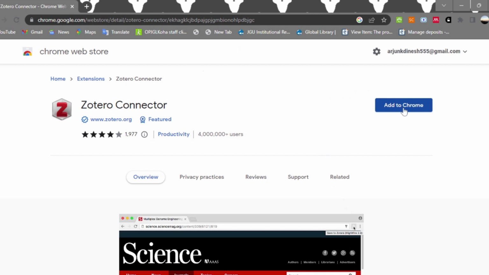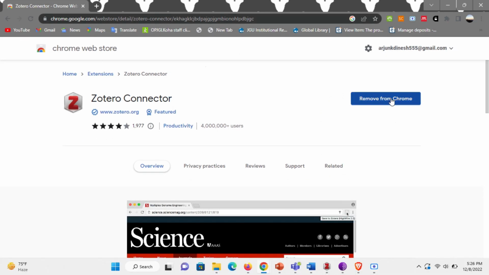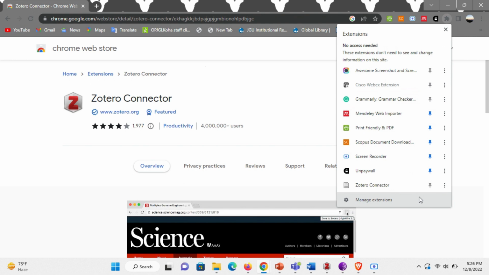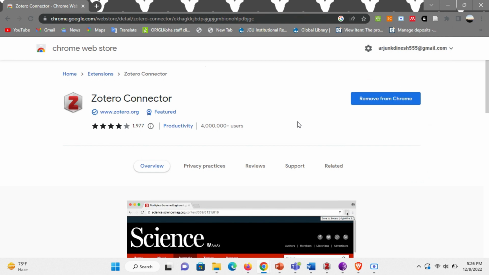Select Add to Chrome. Zotero connector has been installed. Go to the Extensions option and pin Zotero connector to the address bar. With this, the installation process of Zotero and Zotero connector is completed.